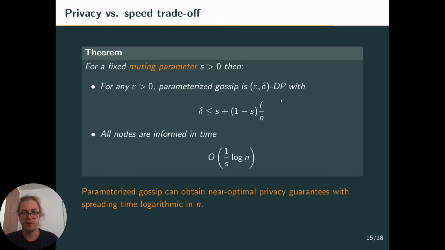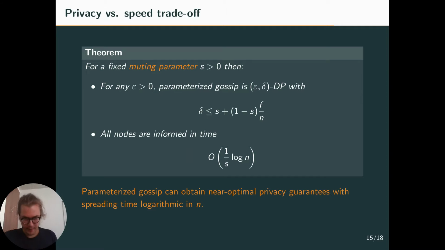It's just a convex combination between the essentially optimal f over n guarantee and the s equal to 1 guarantee. And so we can guarantee reasonable levels of privacy, so that's great. At the same time, all nodes are informed in time big O of 1 over s times log n. So this is great because we recovered this fast logarithmic spreading time, which is what we wanted in the first place.